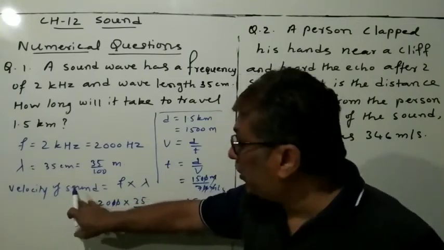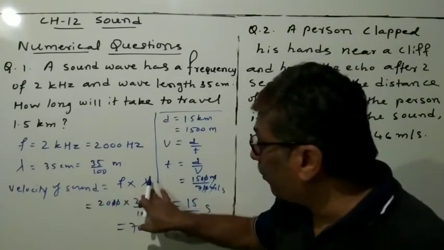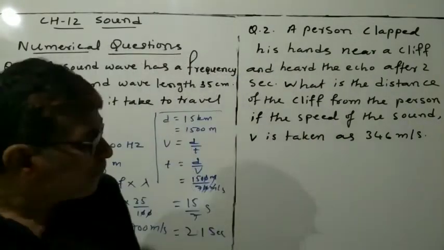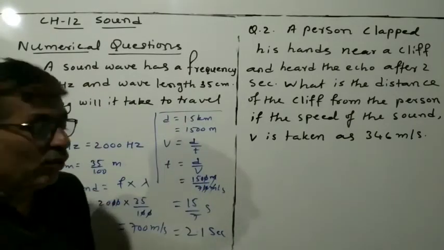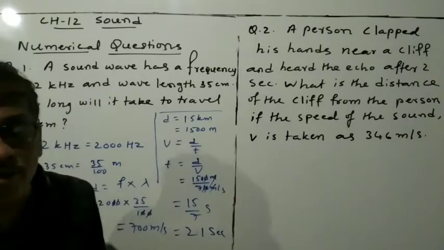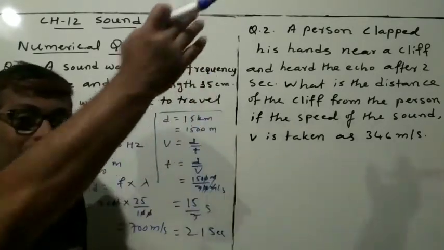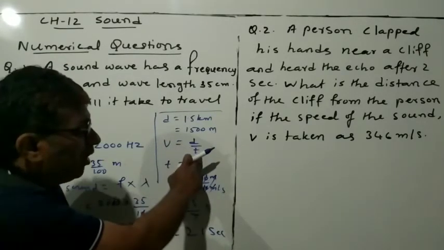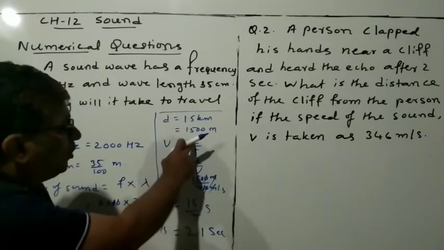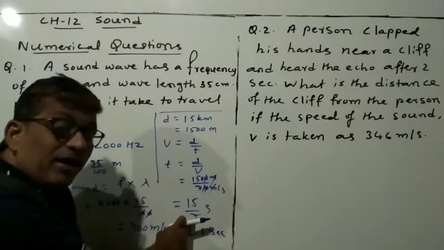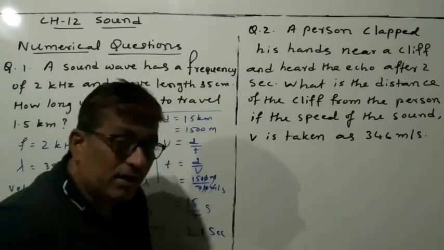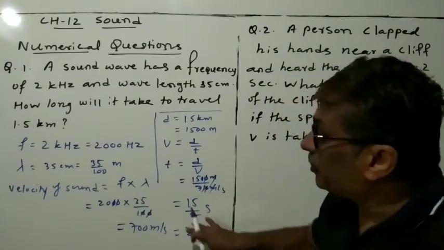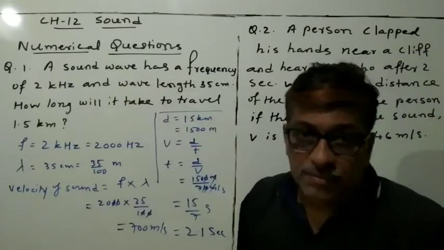So we are finding the velocity of the sound using the formula frequency multiplied by lambda. So like this you got velocity is 700 meter per second. And then distance is given as 1.5 kilometers, so we change it into meters. We have 1.5 multiplied by 1000, so we will get 1500 meter. So again use the formula velocity is equal to d upon t, and time is equal to d divided by v. So after getting 15 by 7 seconds, and then after the cancellations and simplification, we get 2.1 seconds. So this way you have to solve this question.